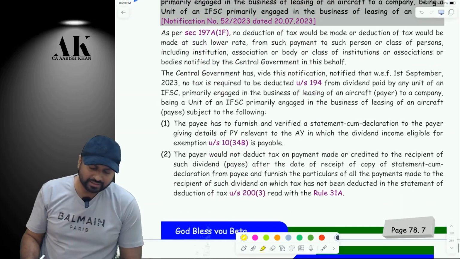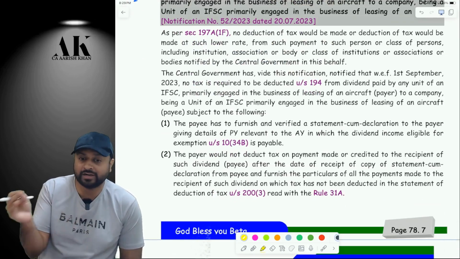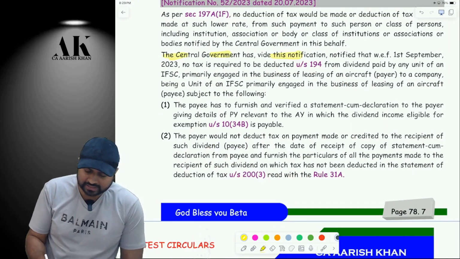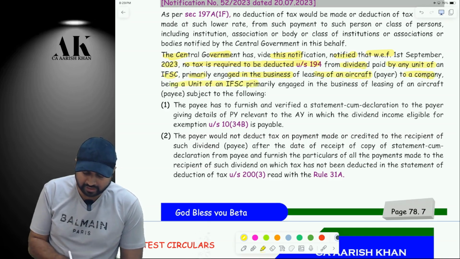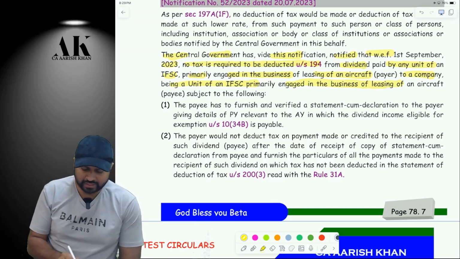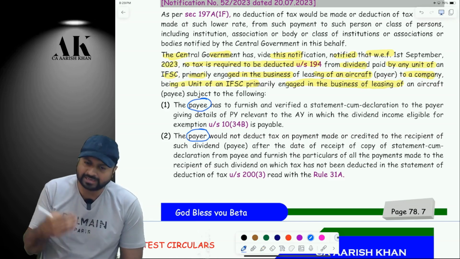That is what is notified in this particular notification through some conditions. Check it please. The central government vide notification notified that with effect from 1st September 2023, no tax is required to be deducted under 194 from dividend paid by any unit of an IFSC primarily engaged in the business of leasing of an aircraft to a company being a unit of an IFSC again engaged in the business of leasing of aircraft, subject to 2 conditions. The first condition has to be fulfilled by payee and the second condition has to be fulfilled by the payer.